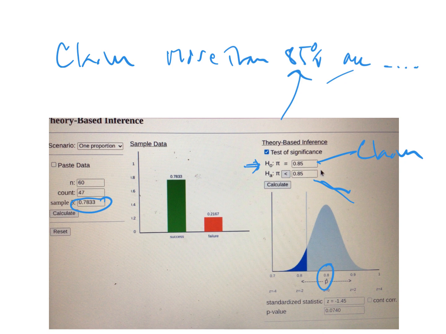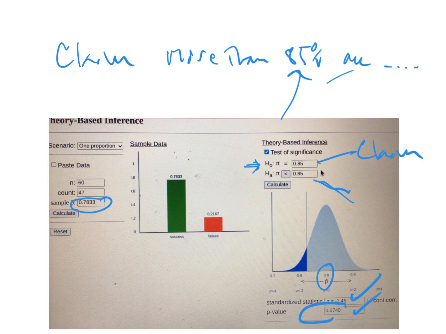Okay, so the nice thing about this Rossman chance applet is you see that probability. It gives us the test statistic, and it gives us the p-value, which is the exact same thing that the David Lane calculator gave us. So this is nice because you don't have to do all that stuff about what's the center and the standard deviation. A significance test is like a shortcut for a confidence interval if you're looking for a specific thing. Okay, now the last thing is how do you make a decision about this?